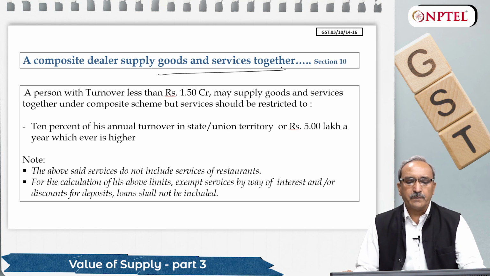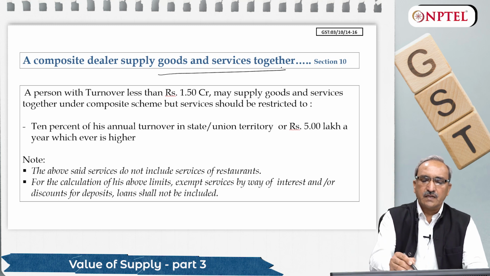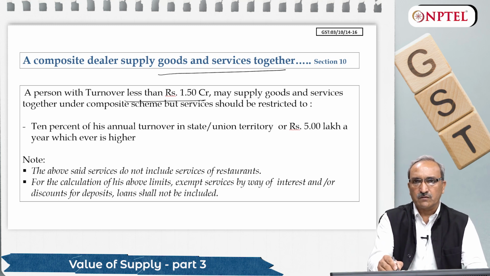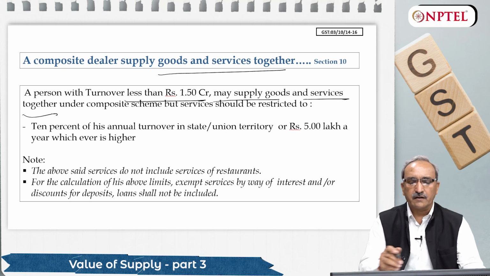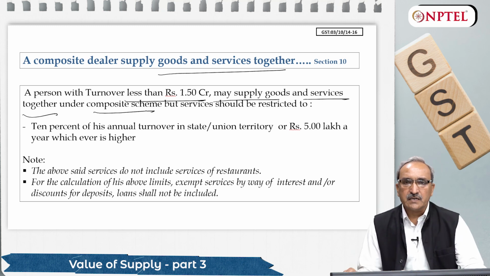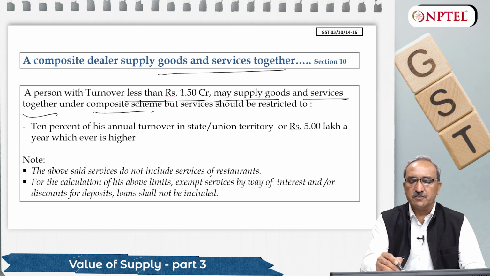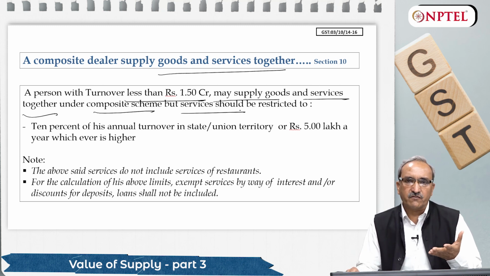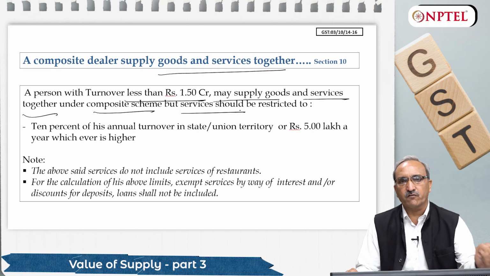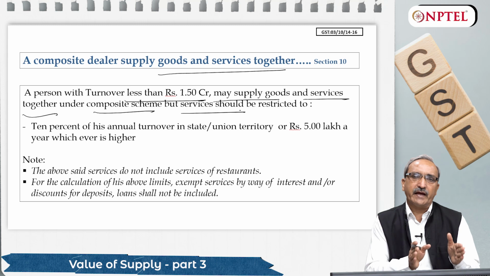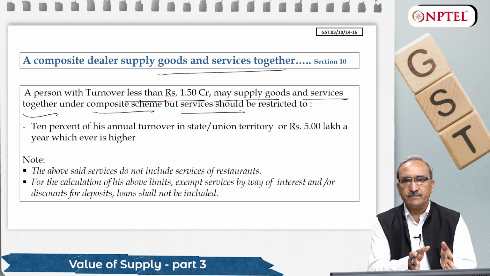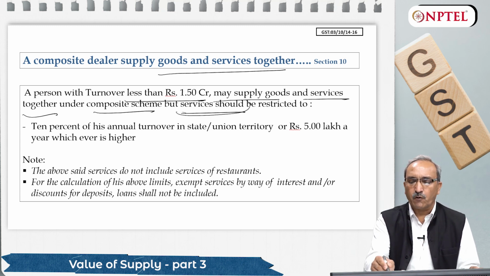And law says a person with turnover less than 1.5 crore may supply goods and services together under composite scheme. Under composite supply, he can supply goods and services together. It is allowed, but in this situation, the value of services is important.